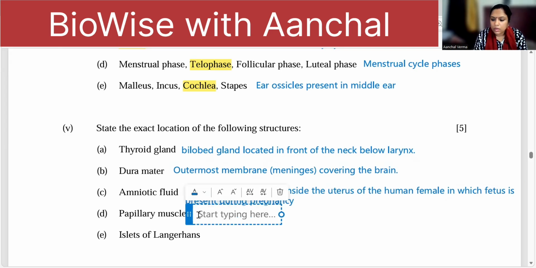Okay? Next one is the location of papillary muscles.